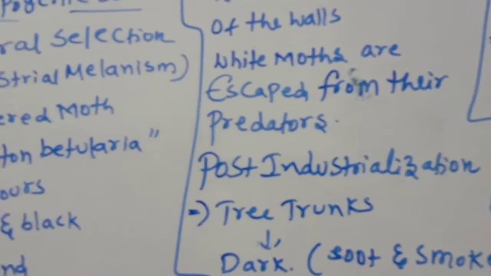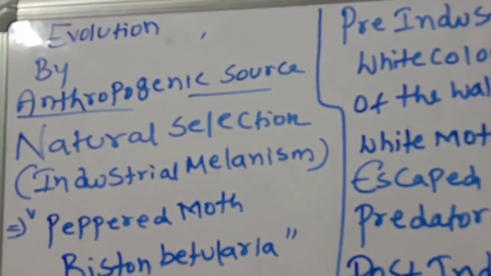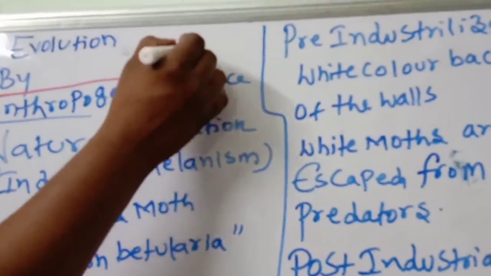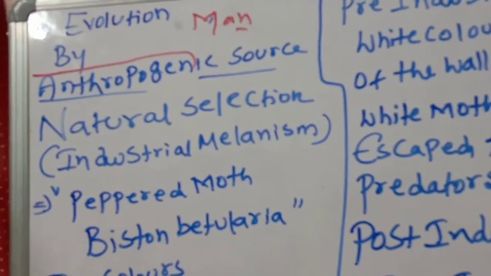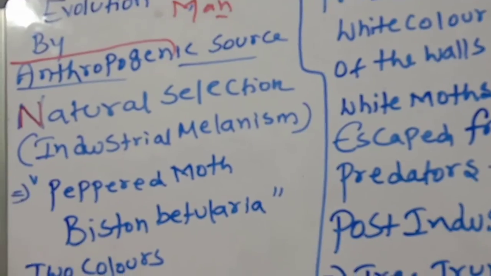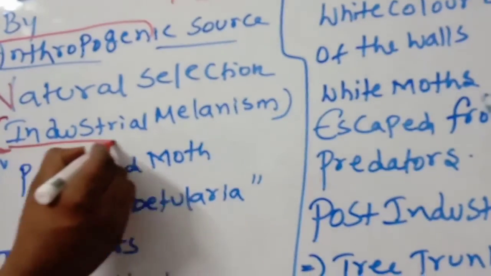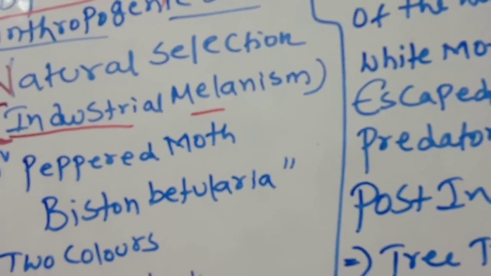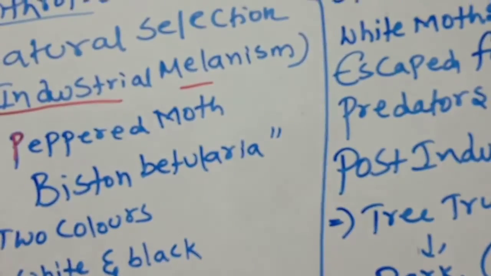Children, observe very carefully. This is the most important point: evolution by anthropogenic sources. Anthropogenic means man-related involvement in the evolution process. For example, in industrial melanism, which is related to natural selection, there is involvement of man. Here I am telling about the peppered moth.